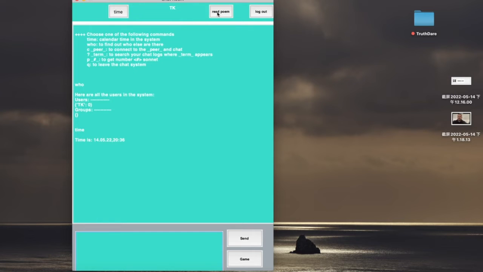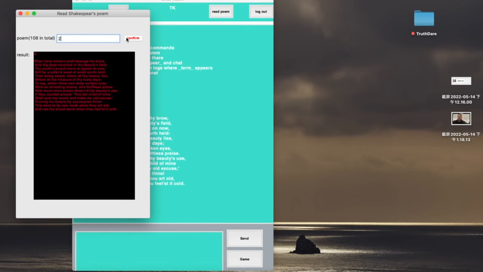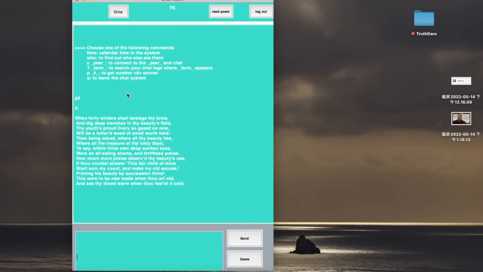And if you click the read poem button and input the title of the poem you want to read, then our system will assign the poem that you refer to another interface, and also send the message to the chat box. And then we are going to specifically discuss our game.